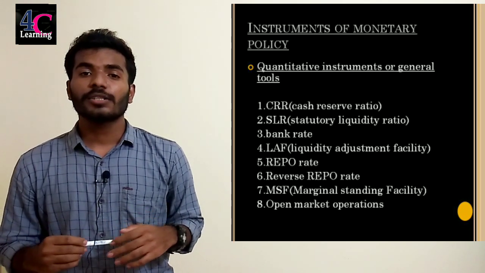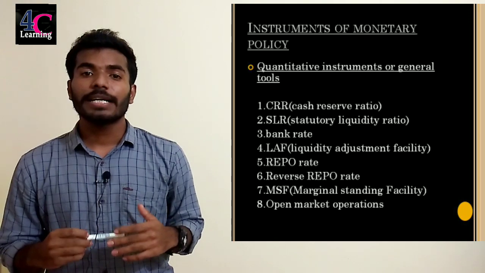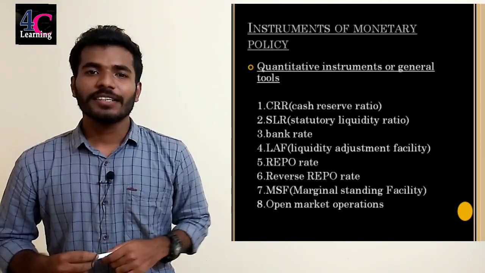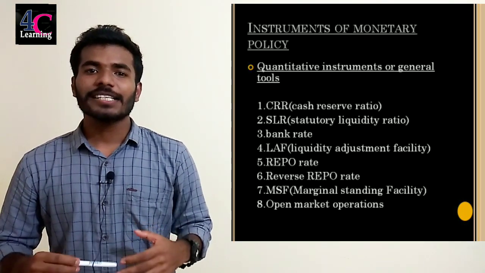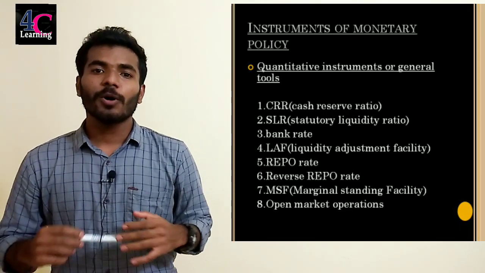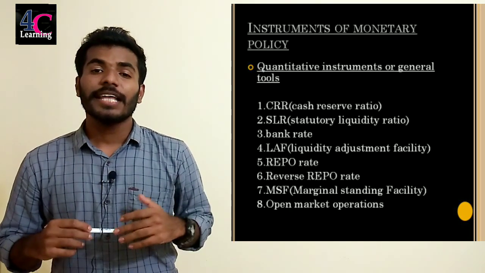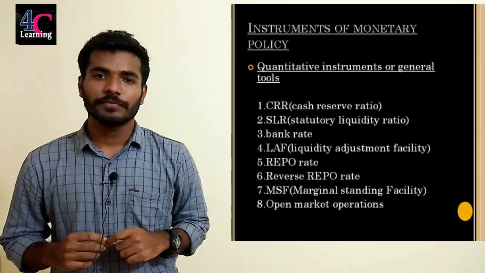Generally, the repo rate is used to absorb liquidity or absorb money supply in the economy. Next one, MSF or Marginal Standing Facility. It is a window for banks to borrow money in case of emergencies, but they cannot use the repo facility.